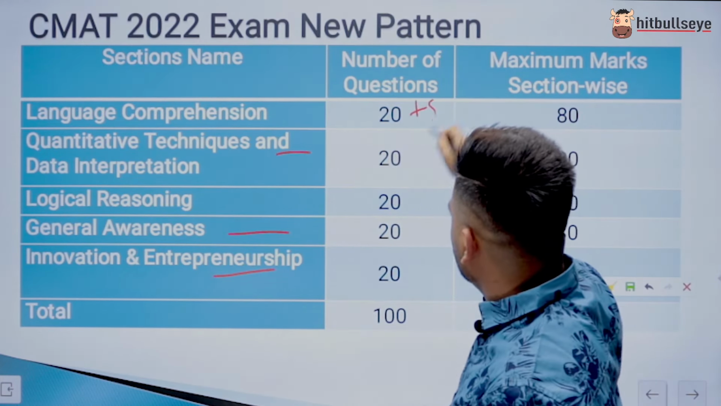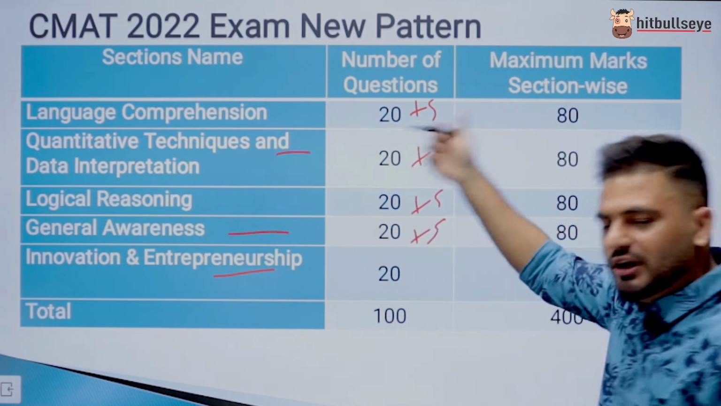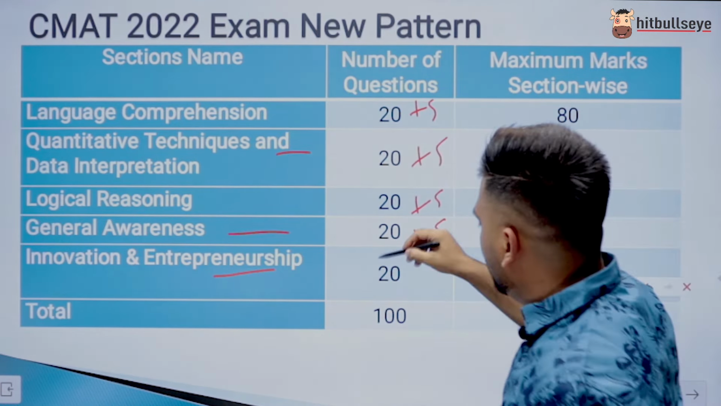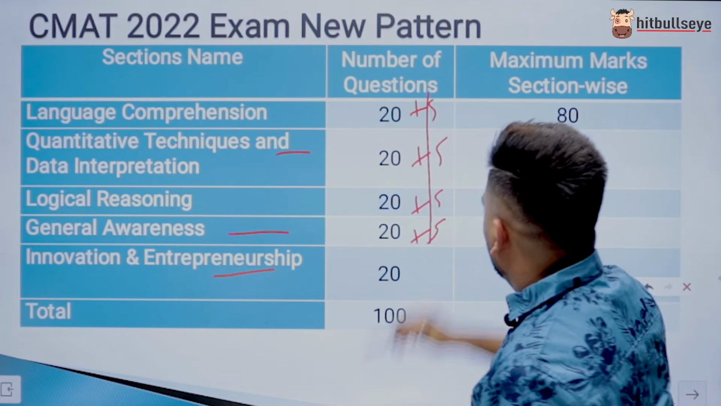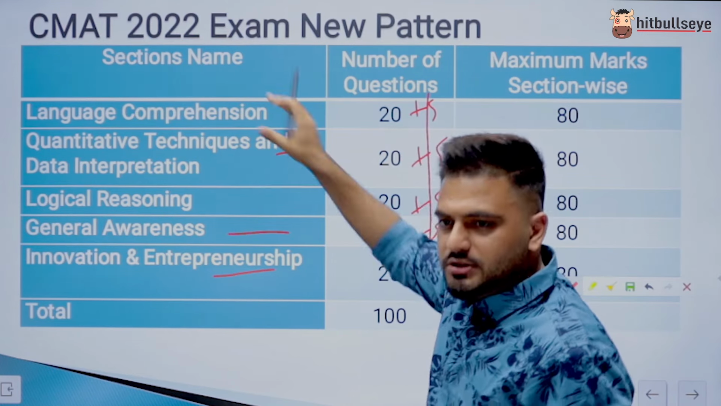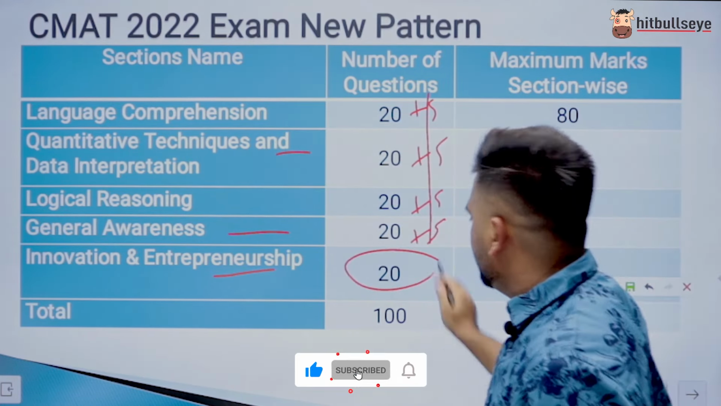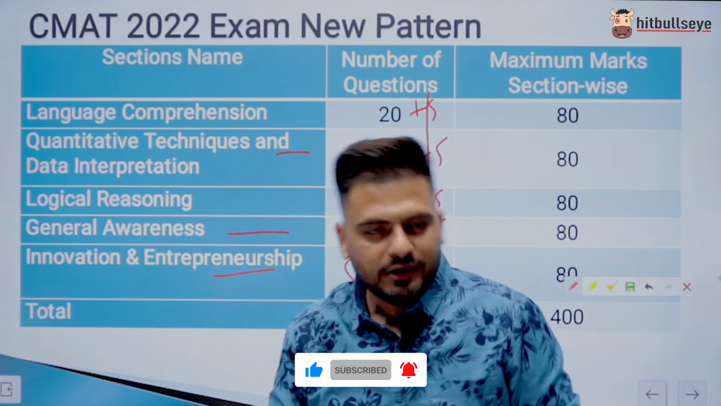Initially, there were 25 questions each in all these sections. But in 2022, from each of these 4 sections, 5 questions are deducted, and one new section has been introduced that is called innovation and entrepreneurship.